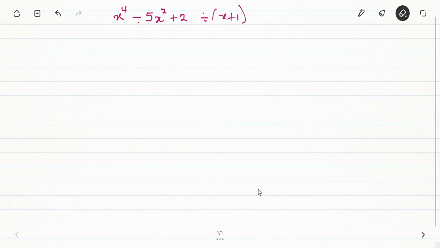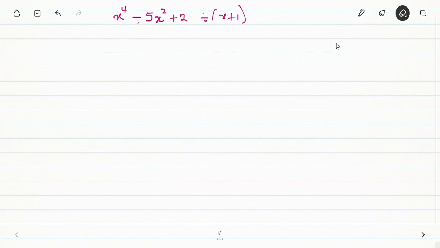Now, one more thing is that you see the powers of the expression. We have x to the power 4. We don't have x to the power 3 and we don't have x to the power 1. So we have to create x to the power 3 and x to the power 1. So this is going to give us,